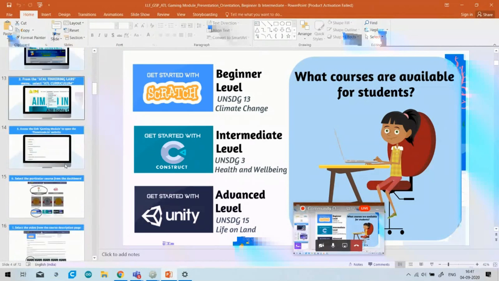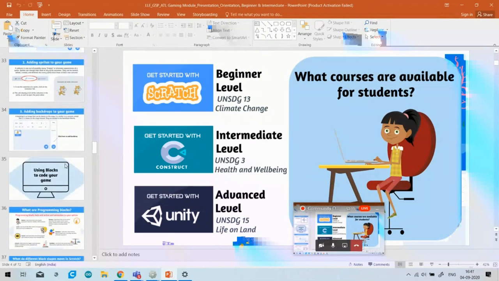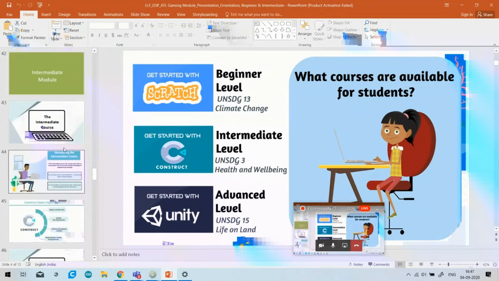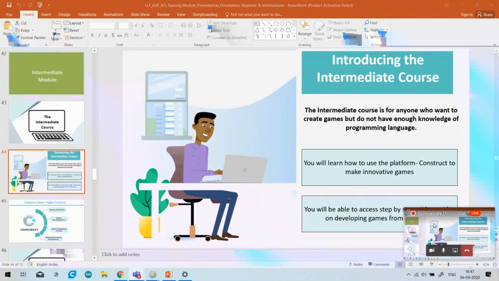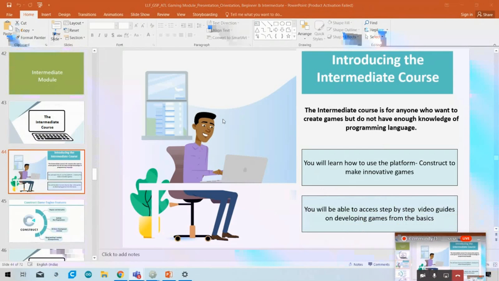Okay, so let us start our journey of the intermediate module, that is, how can you download your own game. The intermediate course is Construct 2. The intermediate course is very useful for game developers who need some more animation effects. Okay, so what is Construct 2?